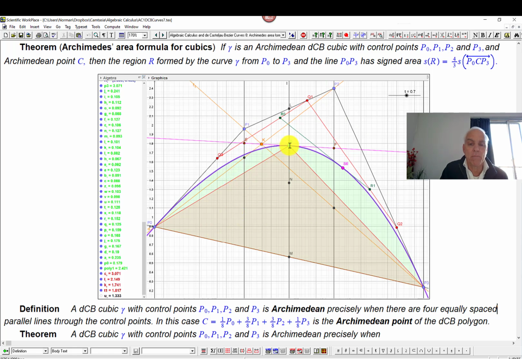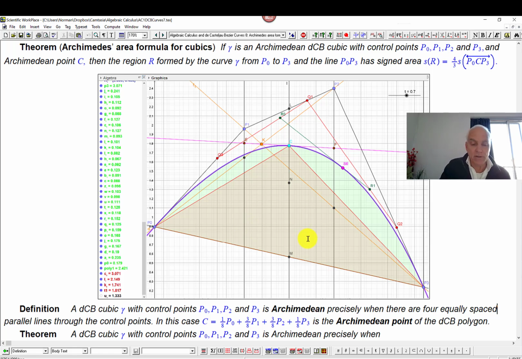Okay, so that's, by definition, the Archimedean point of the DCB polygon. The polygon is P0, P1, P2, P3, and this, we'll say, is the Archimedean point of the polygon, and that's what appears in Archimedes' area formula in this case. That's how you get the inscribed triangle area that you have to multiply by 4/3 to get the highly non-trivial cubic sector area.